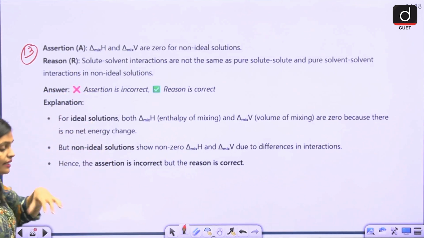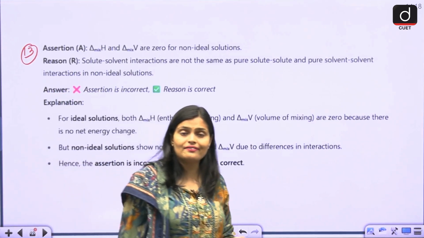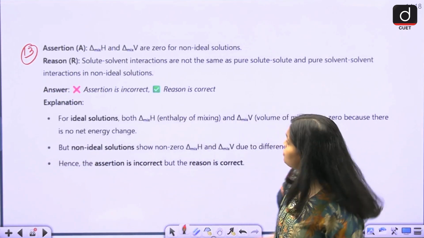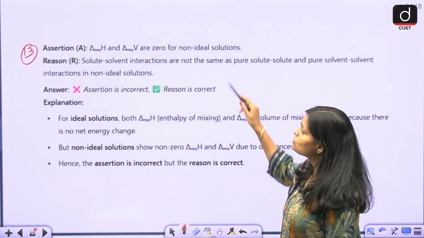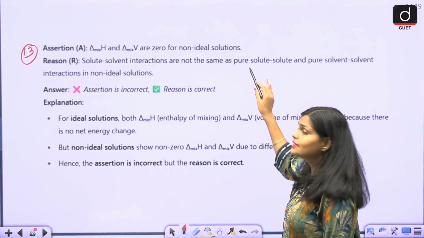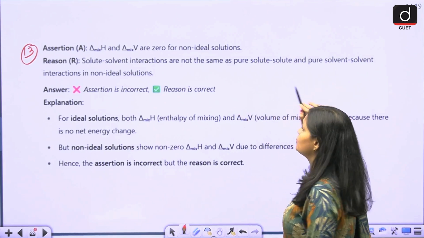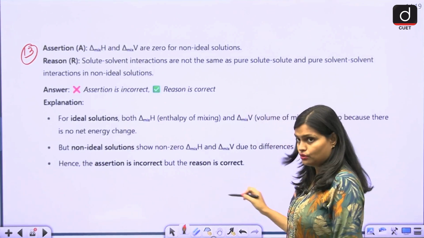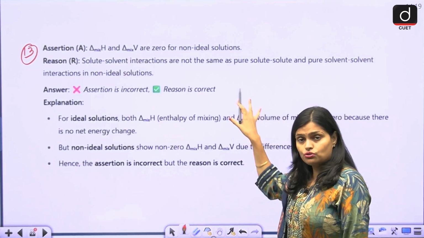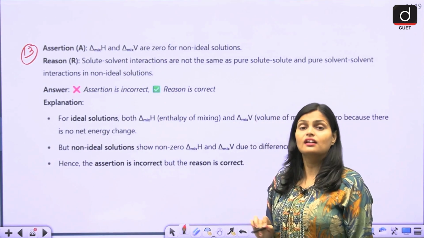So it is said that for a non-ideal solution, delta H and delta V is 0. Reason: solute-solvent interactions are not the same as pure solute-solute and pure solvent-solvent interactions in non-ideal solution. So here in these two statements, your assertion is incorrect. Why?